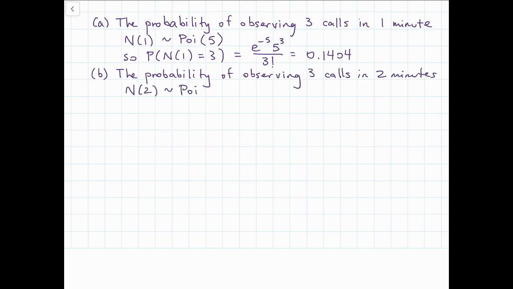For B, we're now looking at the probability of observing 3 calls, but in the first 2 minutes of this process. N(2) is going to have a Poisson distribution with parameter 10 this time, 2 times 5, and so that gives us a probability of 0.00757.